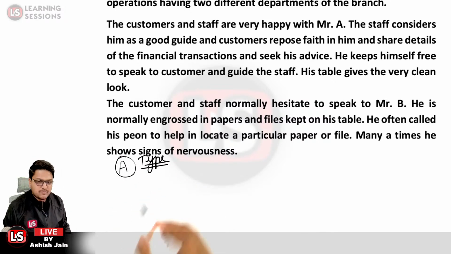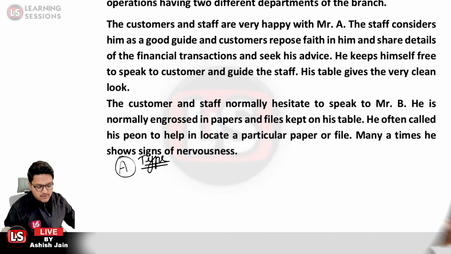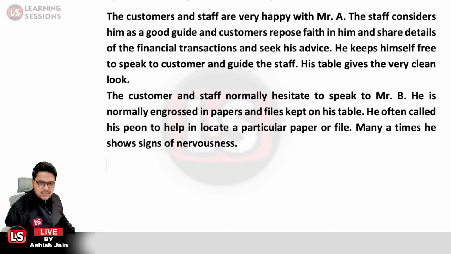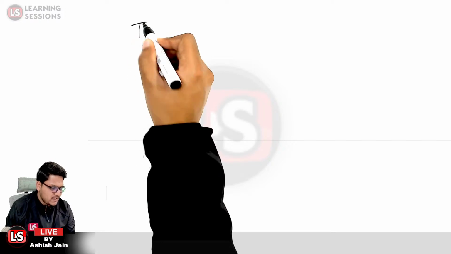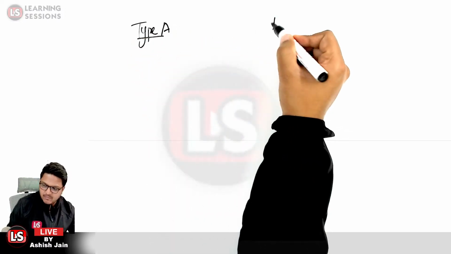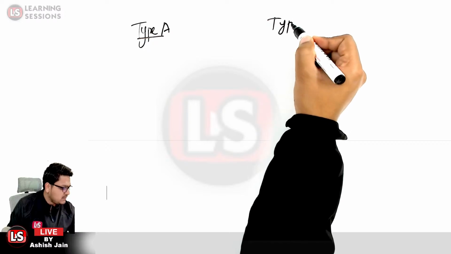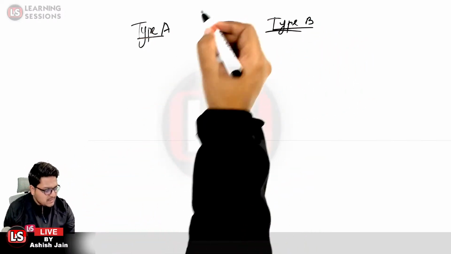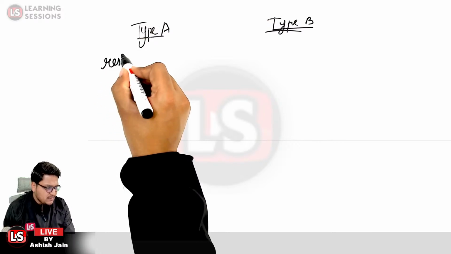First of all, before answering the question over here, let me just tell you that there are two types of behaviors. One is type A behavior, and the other one is type B behavior. So we are having two types of personality, type A and type B. If we talk about type A, first of all, type A personality persons are very restless.